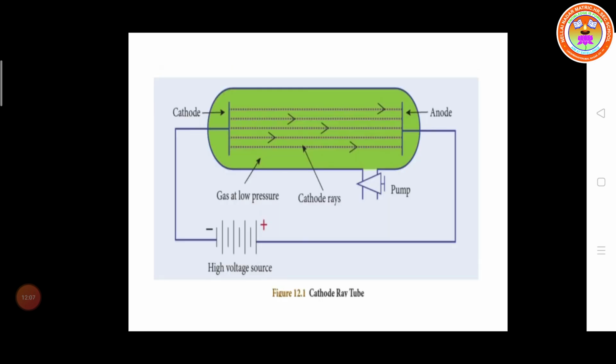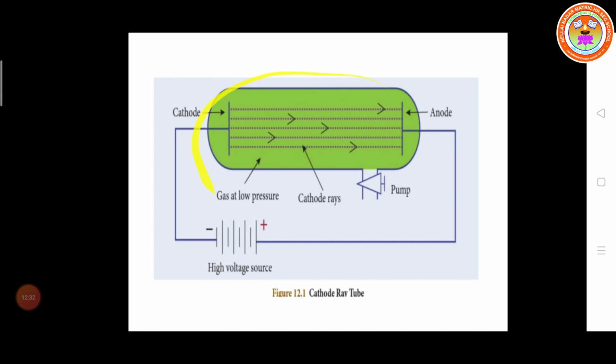So that is the experiment. Here there are two metal electrodes. This electrode is called the cathode, and this electrode is called the anode. They are connected through a battery, and current is passed through the circuit. So the visible rays move from cathode to anode.